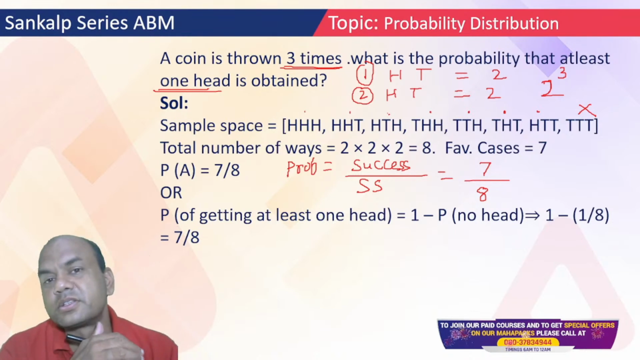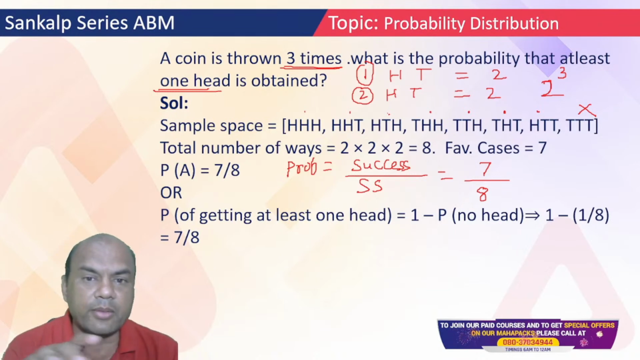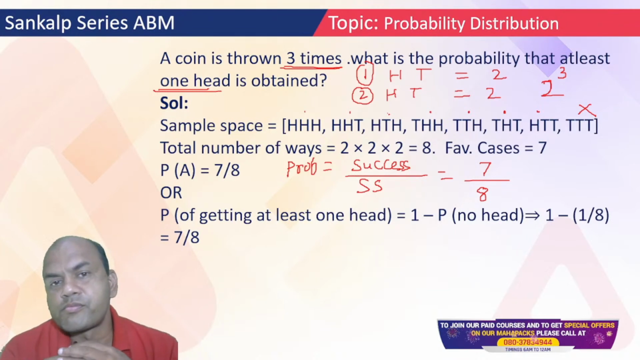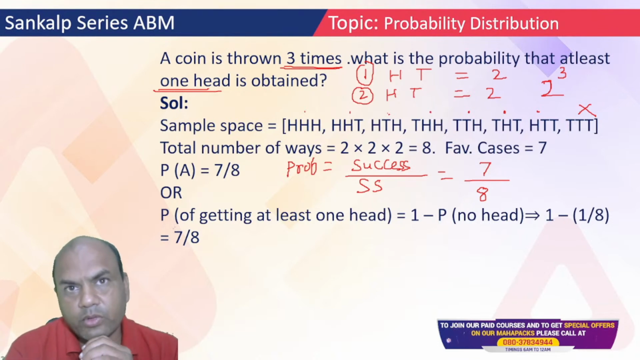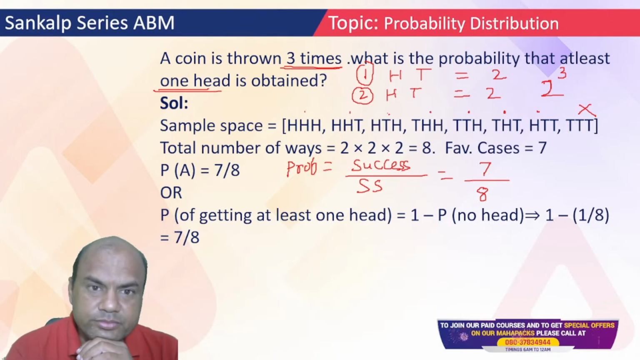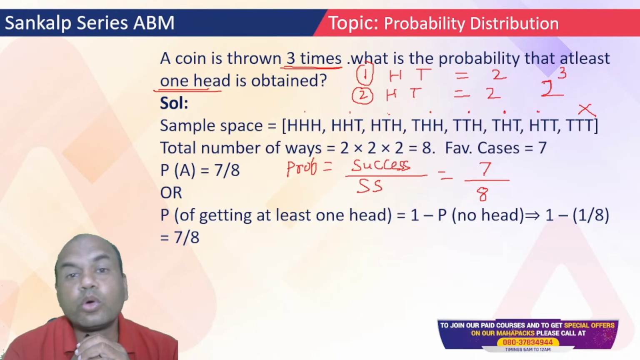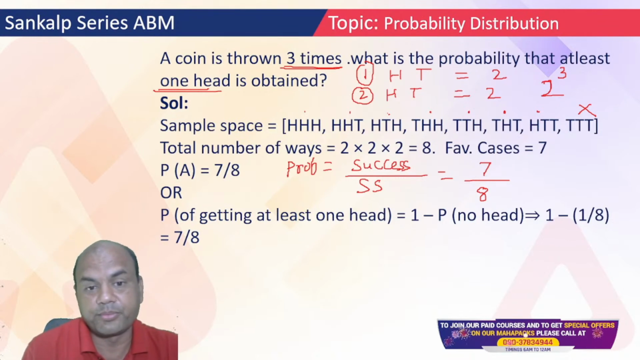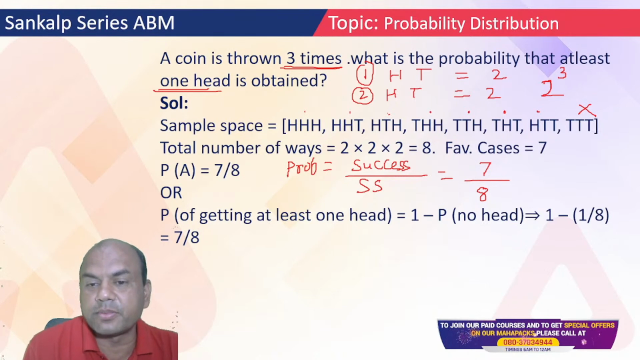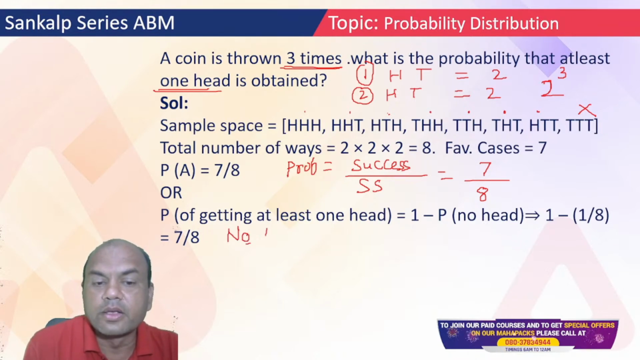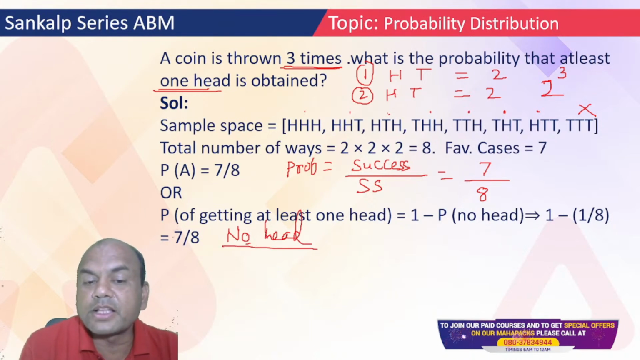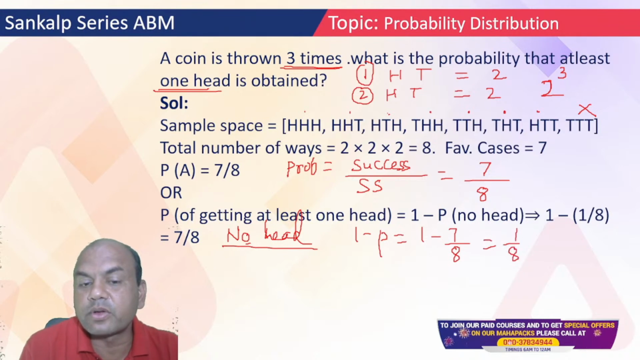So that is my answer, 7 upon 8, right? Now suppose if I ask you, find the probability. Everyone type in the comment section now. Everyone got this problem by now? Now if I ask you, what is the probability that you will get no head? At least one head was 7 upon 8. So no head means what? Suppose you get this question in exam, how will you solve this? It is 1 minus P. So 1 minus 7 upon 8, it is 1 upon 8. That is the answer for no head.